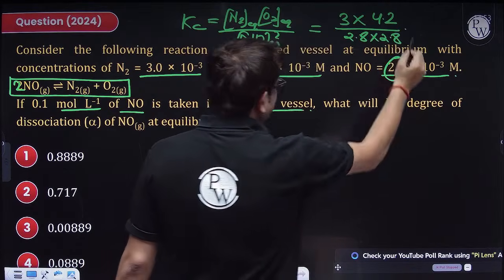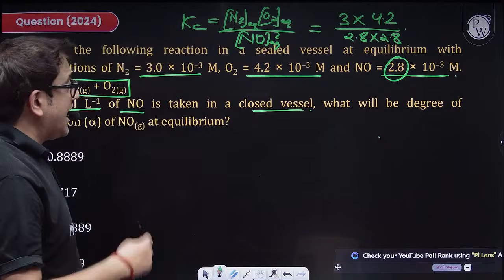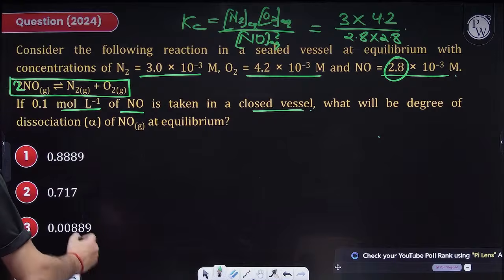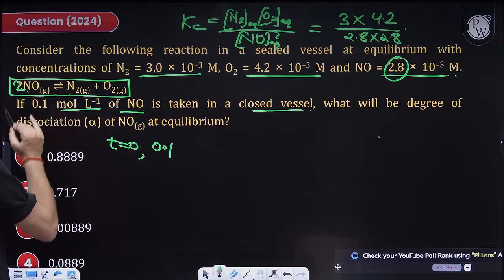So writing it 2 times. Why bother calculating? We'll be doing that calculation in the end. So I know the value of Kc. What else, sir? Now, if at time t equal to 0 I have taken 0.1 mole of reactant, so product will be 0.